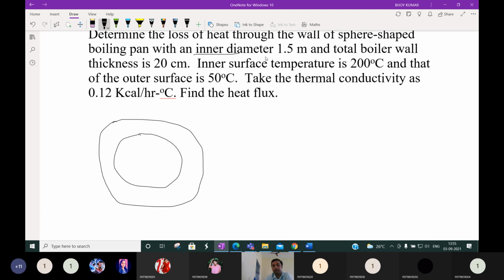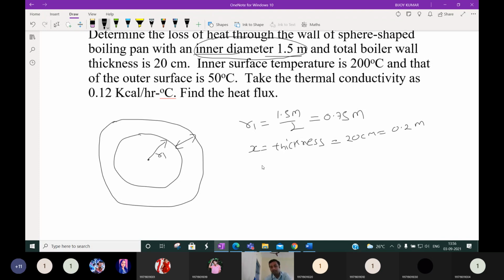Having inner diameter 1.5 meter. Suppose this is R1. So R1 will be what? It is 1.5 meter by 2, because it is given inner diameter. So the radius will be 1.5 by 2 meter, or you can say 0.75 meter. The total boiler wall thickness is 20 centimeter. This wall thickness, we can say X or thickness, is given as 20 centimeter, or we can write it as 0.2 meter.